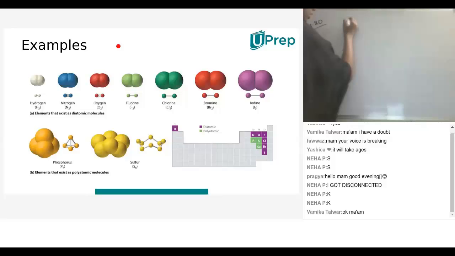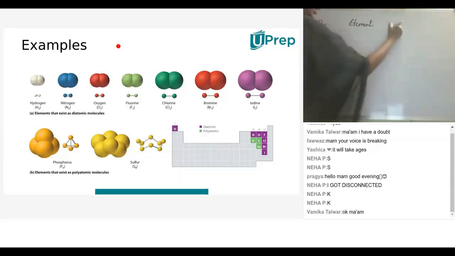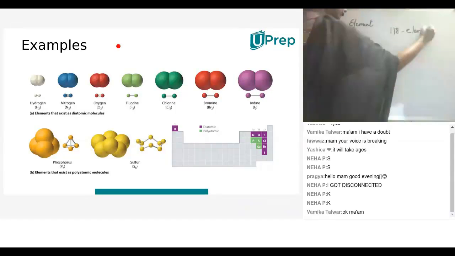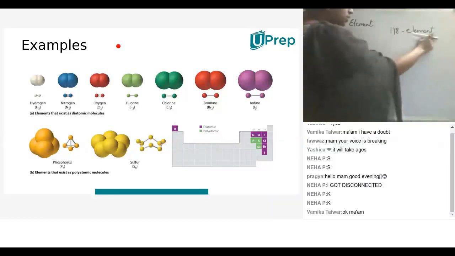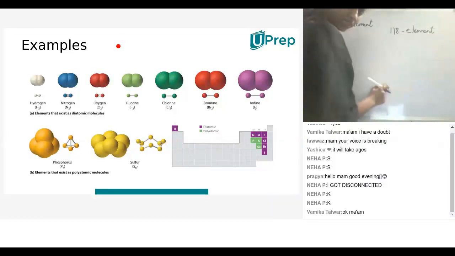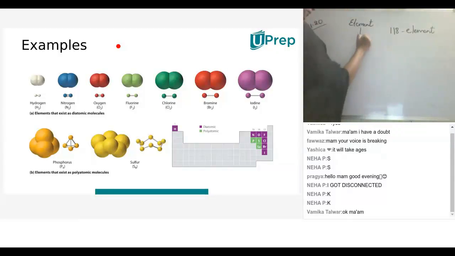Ma'am, all of these are elements only, right? No. All these are molecules, not elements. Elements means the pure elements we have in the periodic table, without interacting with other elements. We have 118 elements at present. So the smallest piece of an element is atom.